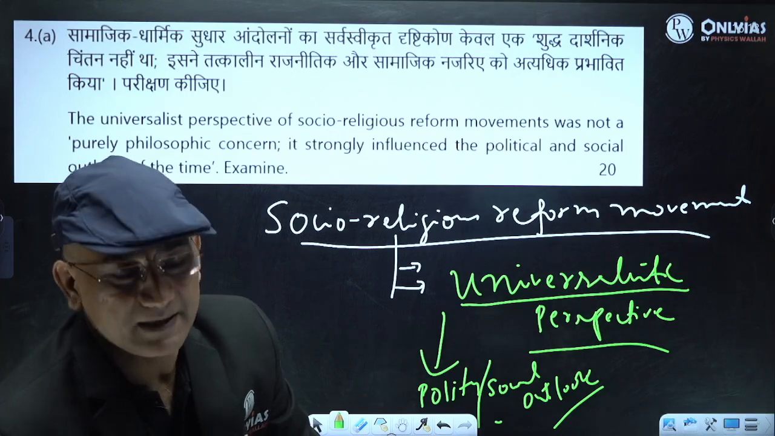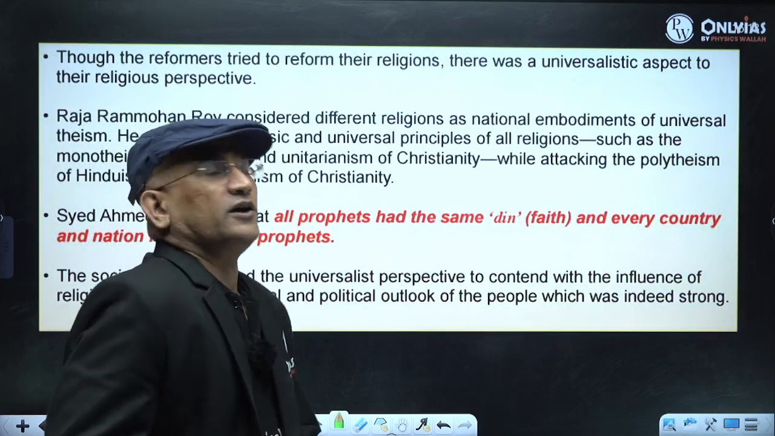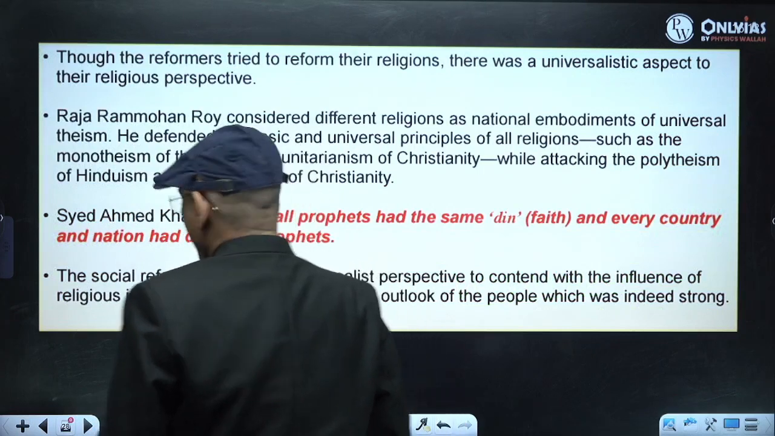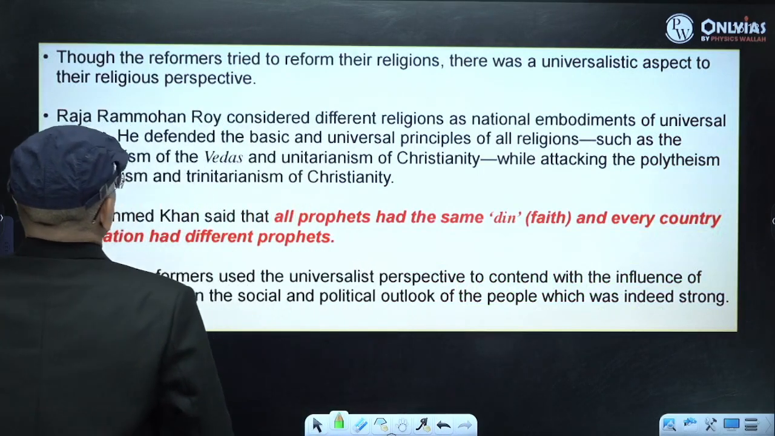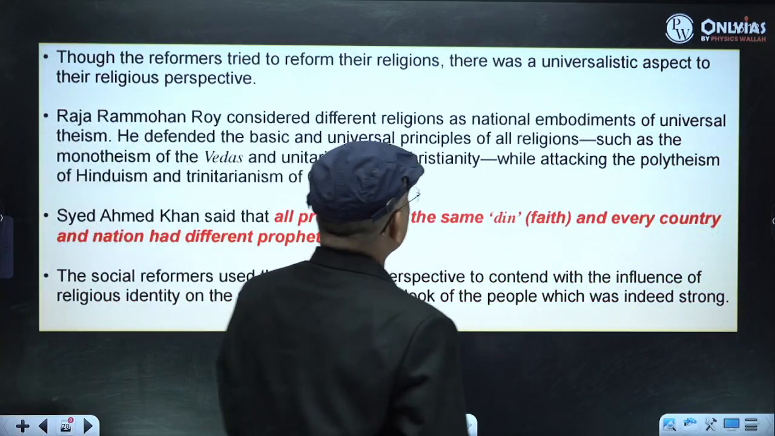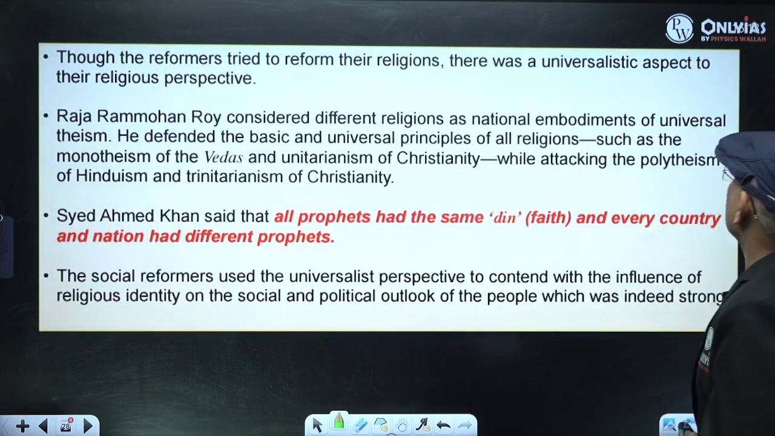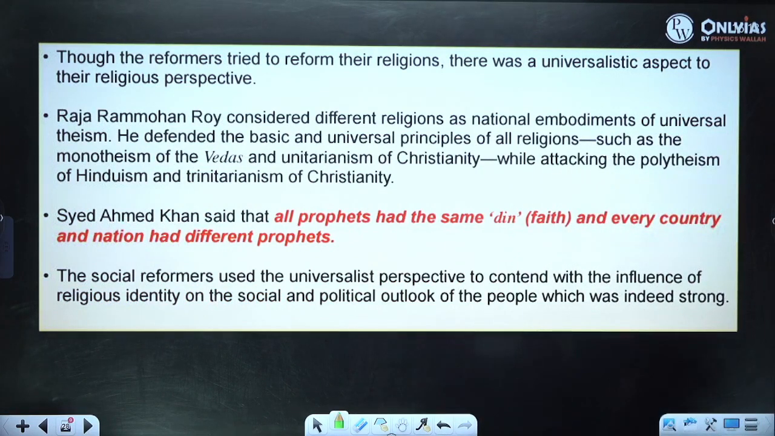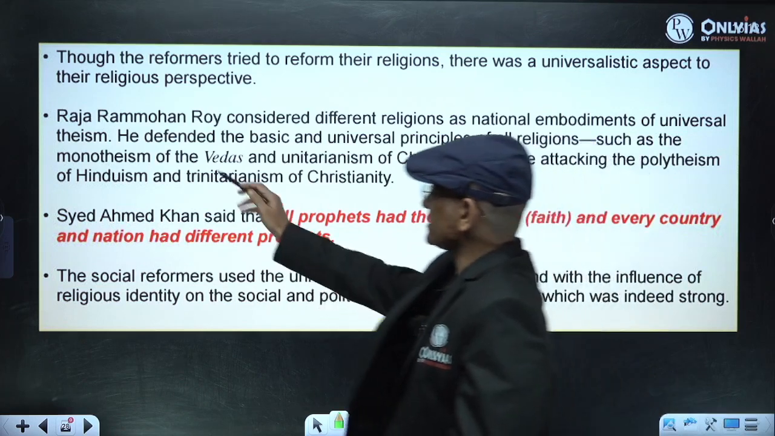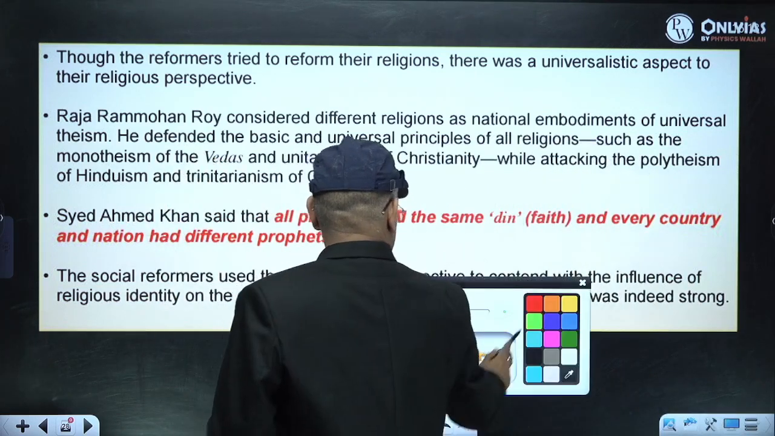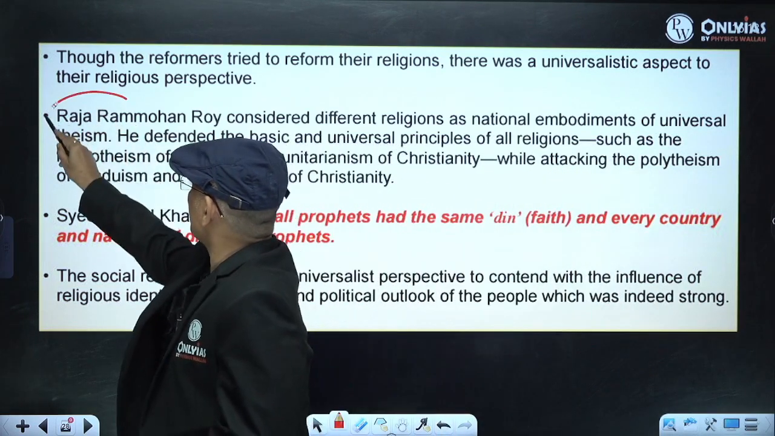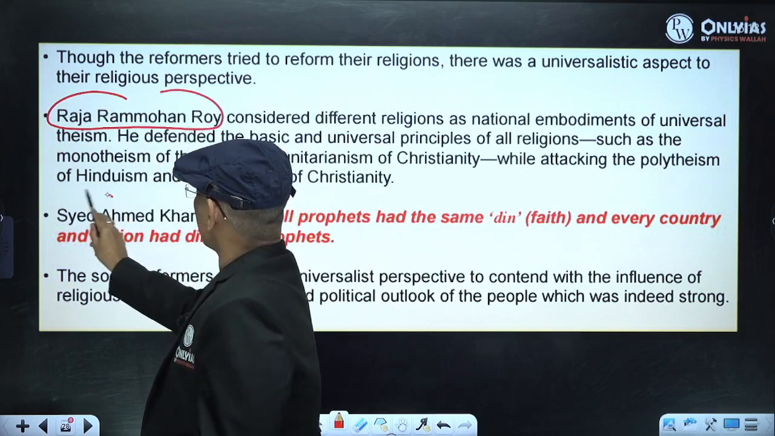So if you can see, you can use this point that though the reformers tried to reform their religion, there was a universalistic aspect of their religious perspective. You can talk about Raja Ram Mohan Roy, you can talk about Syed Ahmad Khan.